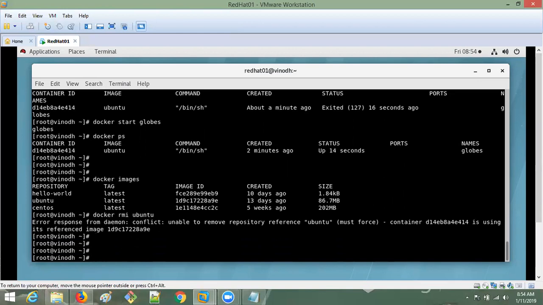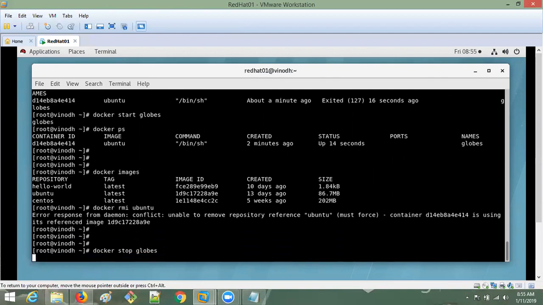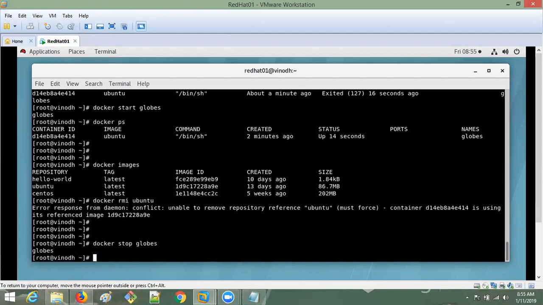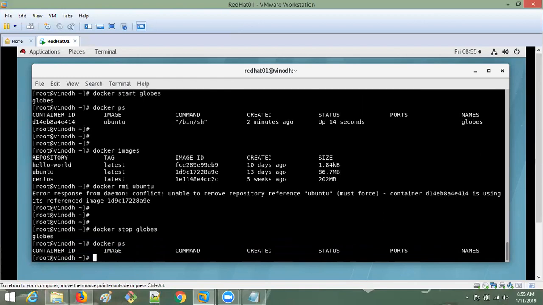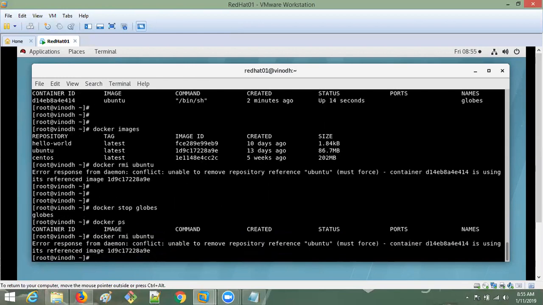First, let me go and stop the container. How to stop? Docker stop, name is globes, right? Globes. So it was stopped. Now you can check it also. docker ps. There are no running containers. Okay. So now I can go and delete. Will it delete now? We will see. Docker rmi Ubuntu. See, again it is giving the same error.